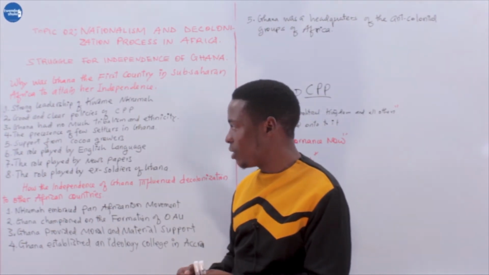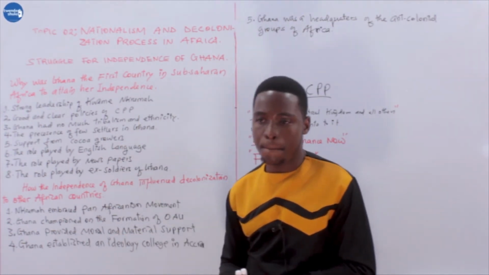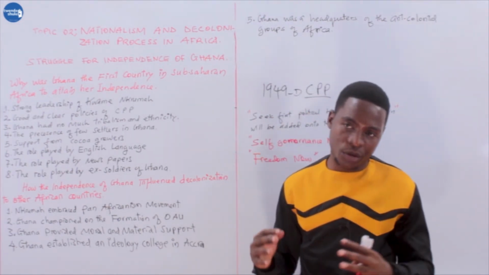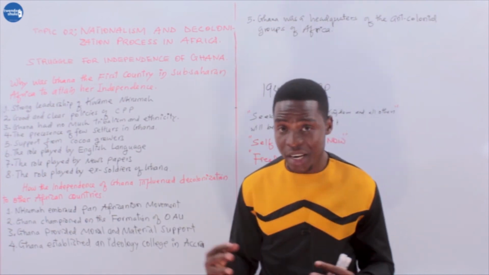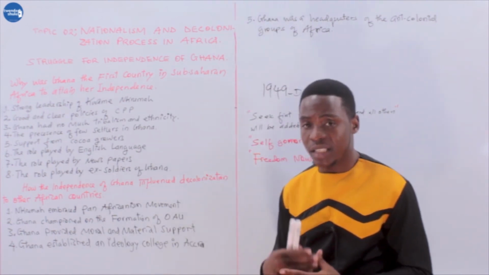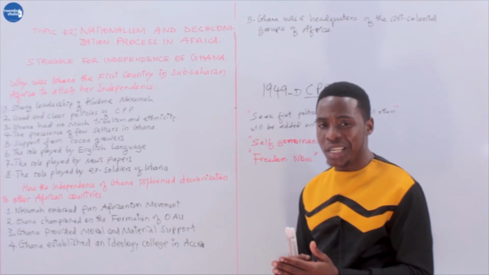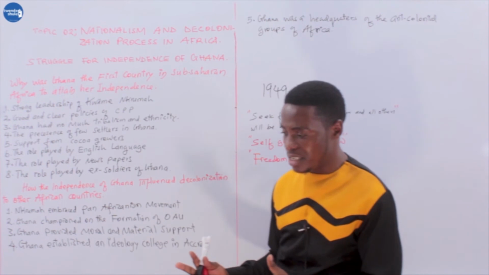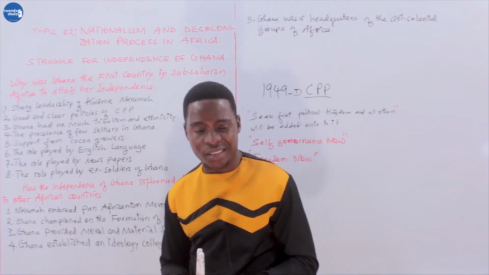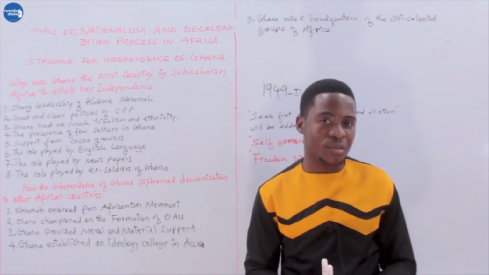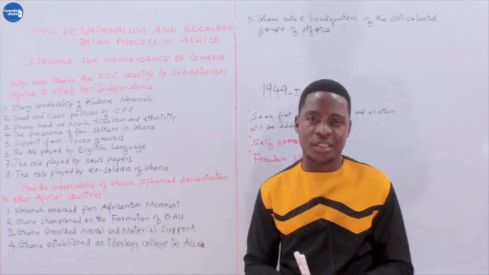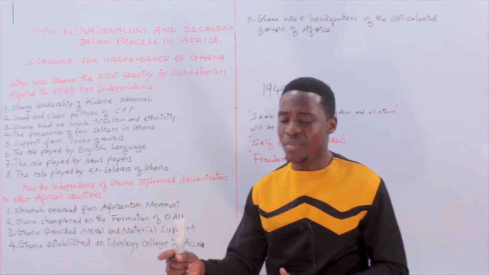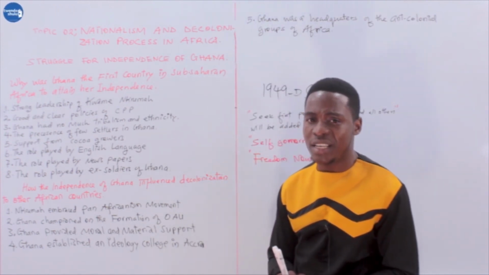Another reason or factor was the presence of few settlers in Ghana. You know, in most of the countries which were highly dominated by settlers, the achievement of independence was not an easy task. Because the settlers assumed that the farms they were owning belonged to themselves. They assumed the African colonies as a part of the European countries. So to grab their land was like an economic suicide.